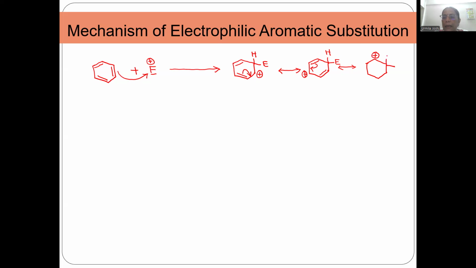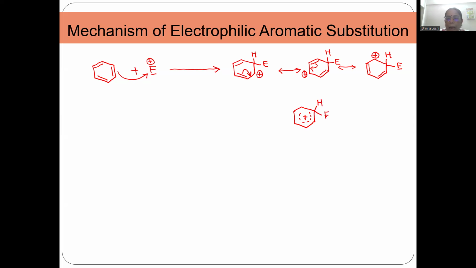The H and the E are not changed. This double bond is not changed and the new double bond comes over here. As a result, we write this structure as positive charge being spread all over the ring.